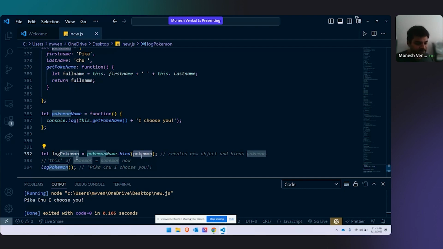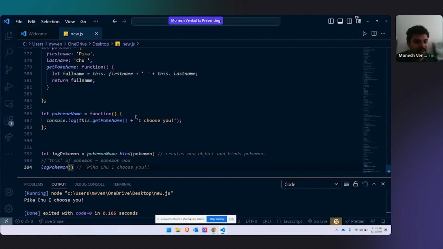It creates a new object and binds Pokemon. Now did you understand what is bind? Bind will just combine this and this. It's just like concatenation, but we are doing it for objects and functions. You don't need to use semicolons. Semicolons are optional in JavaScript.